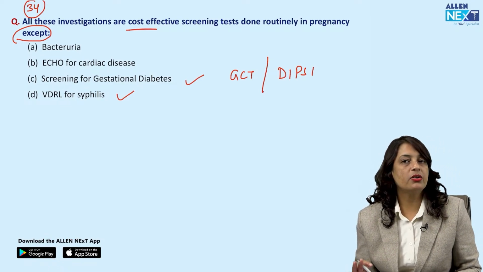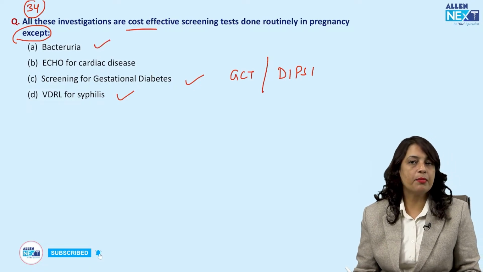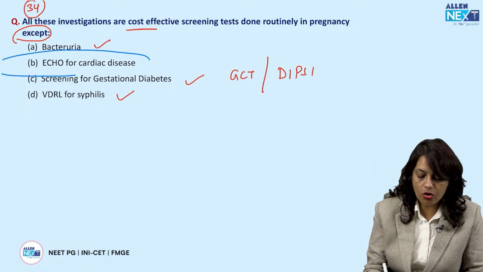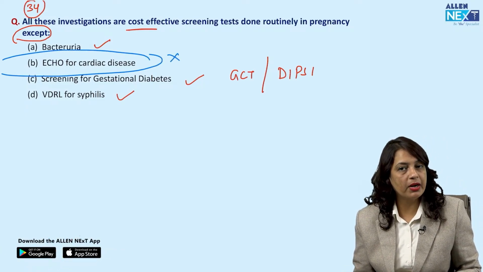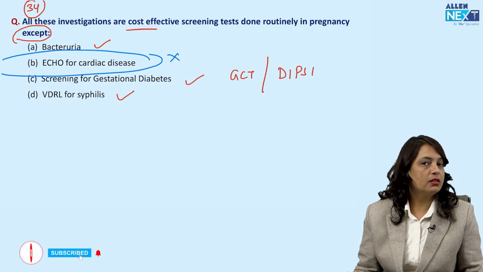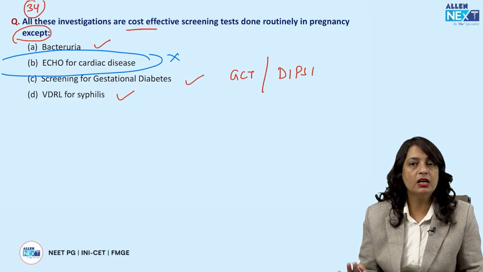VDRL is in the national recommended guidelines for syphilis. Then urine examination is also being done, but echo is not cost-effective and it is not routinely done in pregnant ladies. It is a very specific investigation, and it is costly compared to the other 3 investigations given in the list.